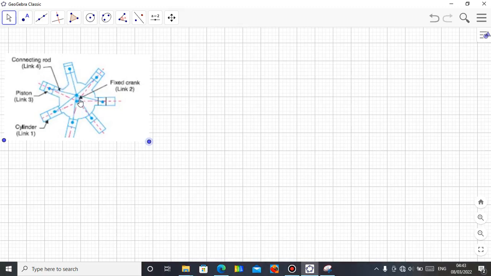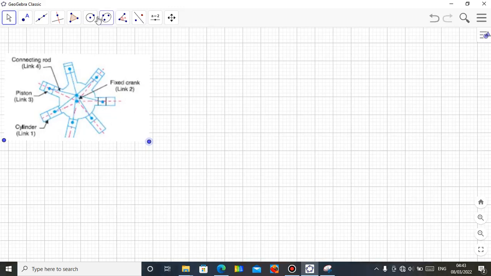And you can see their center line from the center down to the piston. Then we have connecting rods connecting the fixed crank to them. So I'd just like us to watch so that you see how this mechanism works, so that you understand it when you are explaining it to your student.